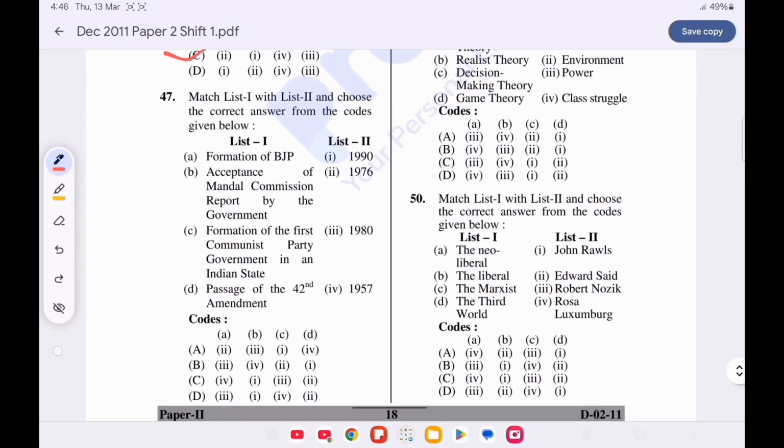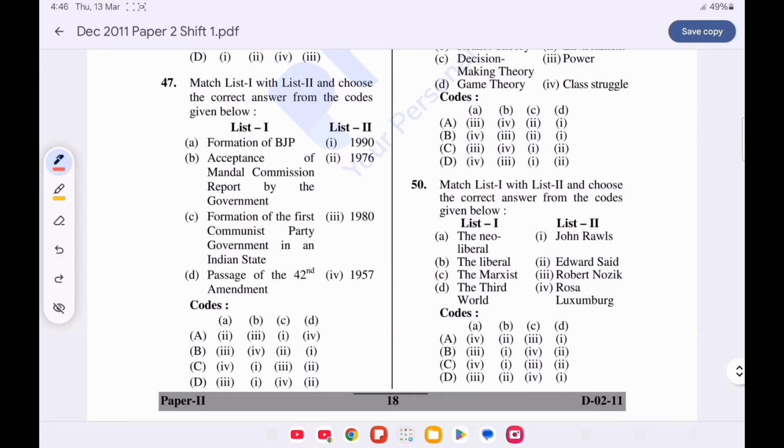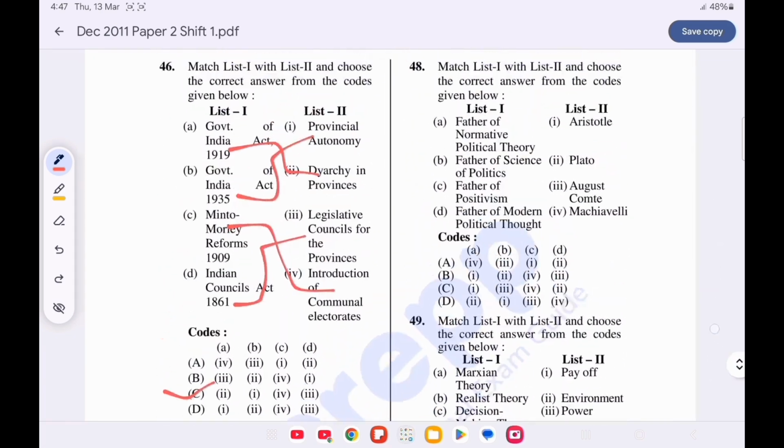Question number 47. Match list 1 with list 2 and choose the correct option from the code given below. Option D is correct. Formation of the BJP was in 1980. Acceptance of the Mandal Commission report by the government was in 1990. Formation of the first Communist Party government in an Indian state was in 1957, and the passage of the 42nd Constitutional Amendment was in 1976.